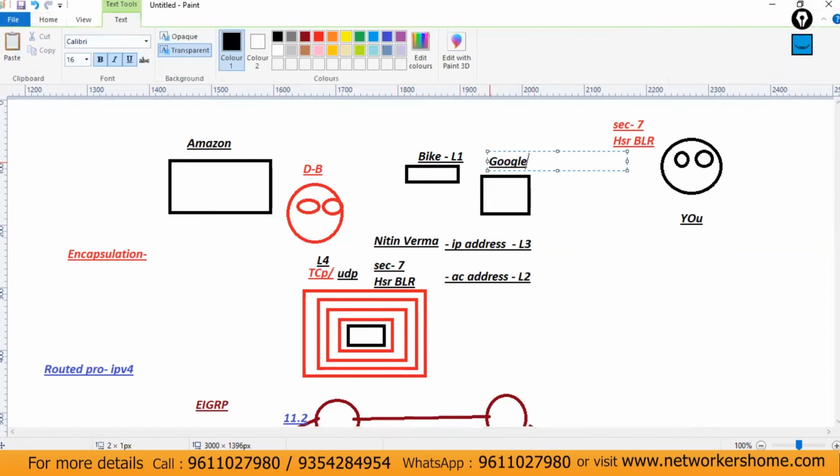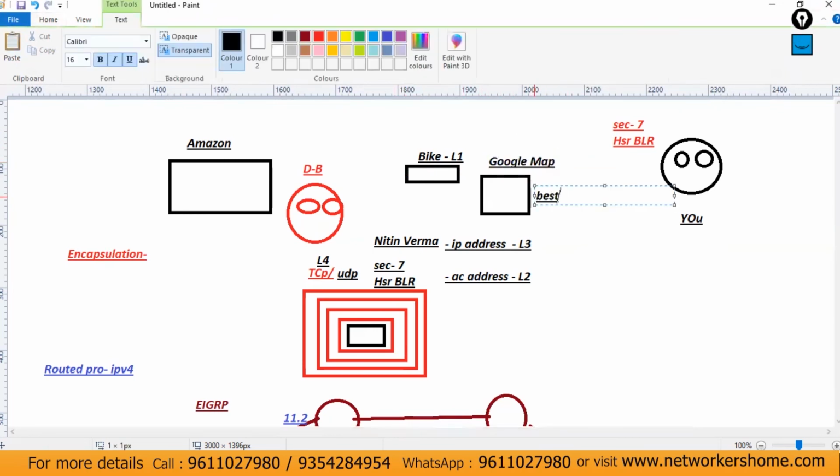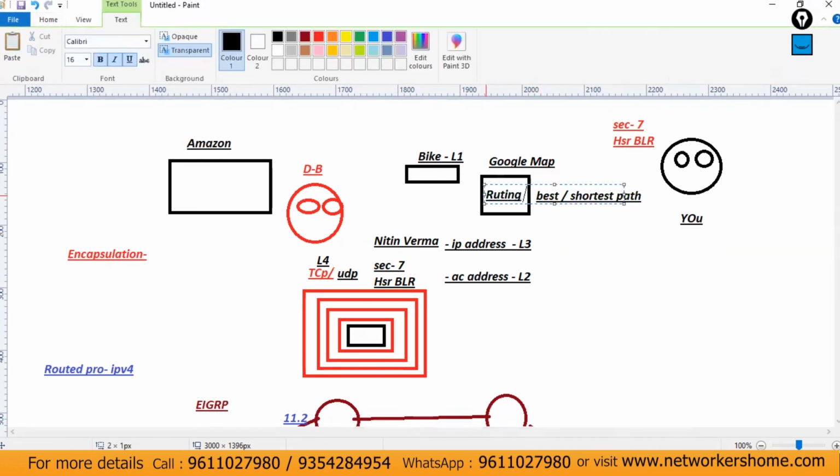So this Google Map will find the best and shortest path. So this is all about the routing protocol. This concept is all about the routing protocol.